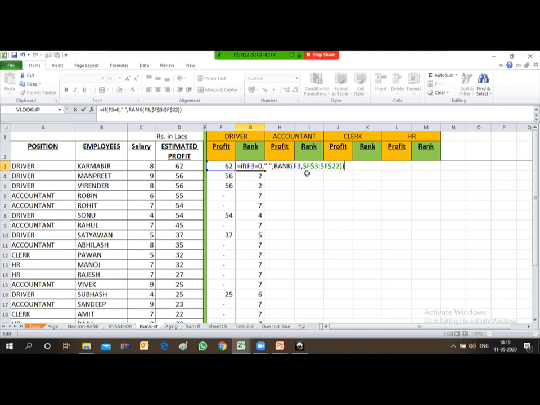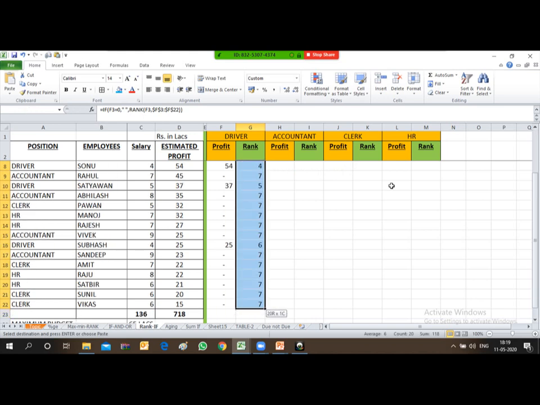So what I mean to say, I am just giving the condition to the formula. If F3, this profit, is equal to 0, then put space, means blank, otherwise calculate the rank. I'm just pressing enter over here. Now you just copy and paste.